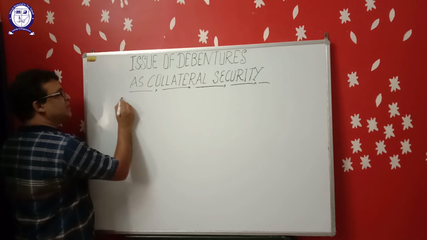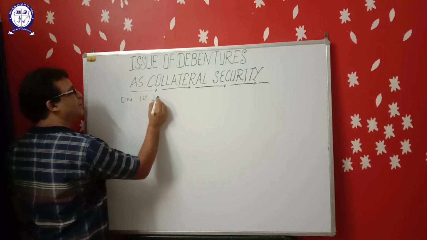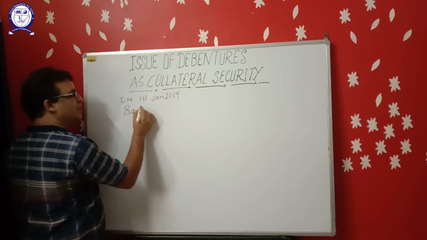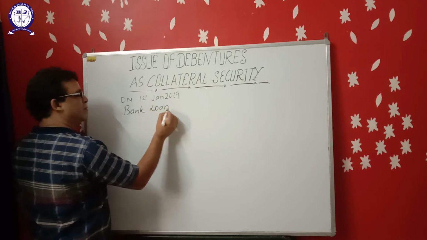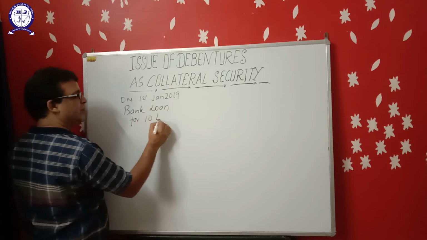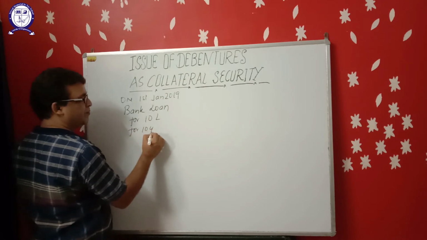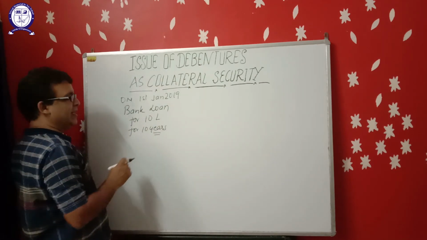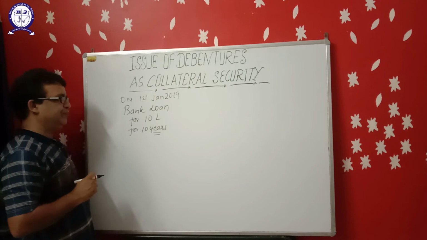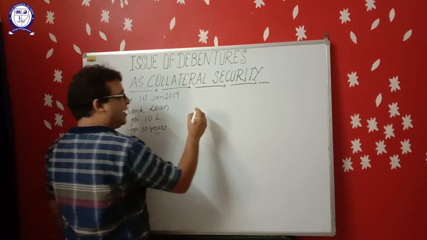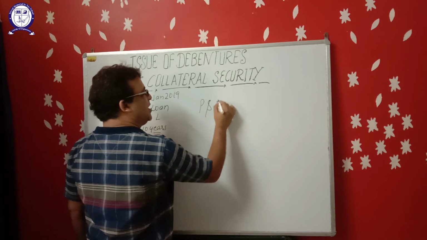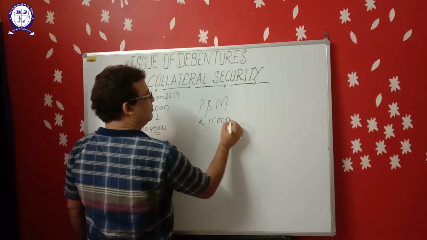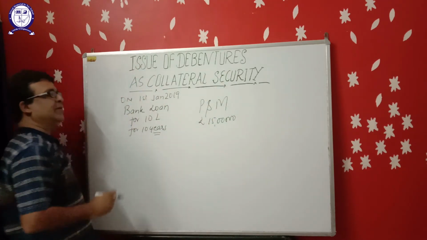Suppose on 1st January 2019, the company has taken a loan from the bank for rupees 10 lakh for 10 years. You know, without having mortgaged any asset, the bank does not provide us a loan. Suppose the company has mortgaged its plant and machinery of rupees 15 lakh as primary security.